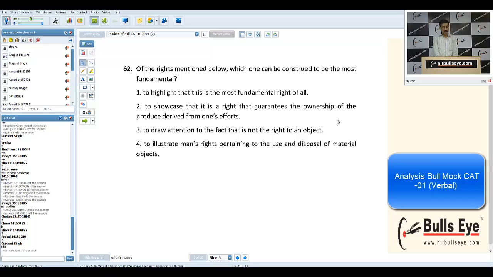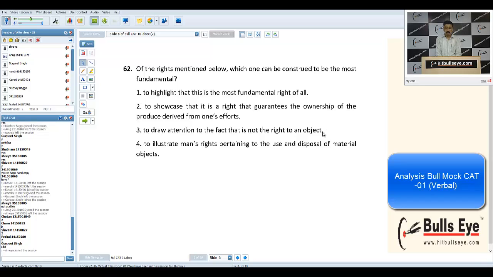Somewhere in the passage he has mentioned the right to property if one earns it. It is not your fundamental right, let's say. If I write that the right to property is a fundamental right, it doesn't mean that it is the responsibility of the state or the government to provide you with the property. If you deserve it, if you earn it, then it is your right to maintain it, to keep it with you. So this was, I think, one of the fundamental things which has been clearly mentioned in the passage, given in the second last paragraph.